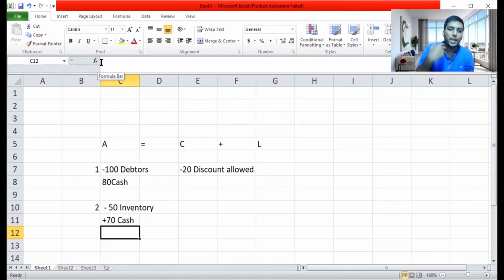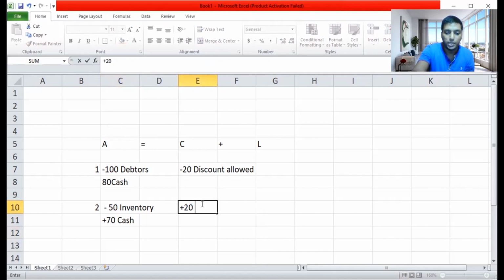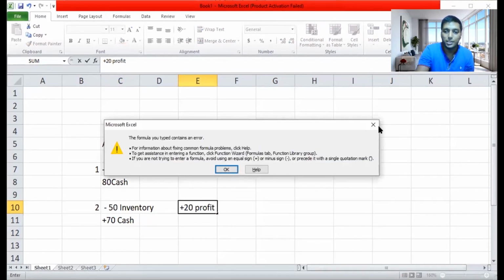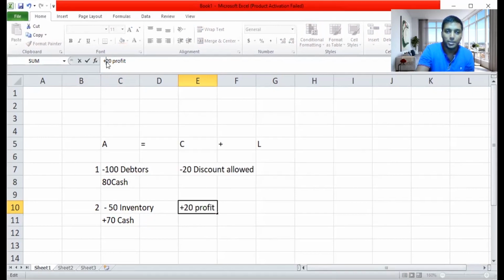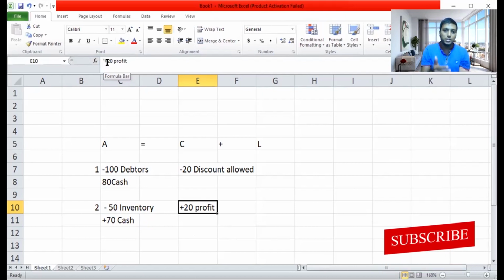This 20 should be added to the capital column. So now I'll show this 20 as profit. You write here profit or something. So now what do you see, that the change in the asset and the change in capital are giving the same value. Minus 50 plus 70 is 20, and again capital is increasing by 20, which means it is giving the same value. So if it increases by the same value, this answer is the correct answer.